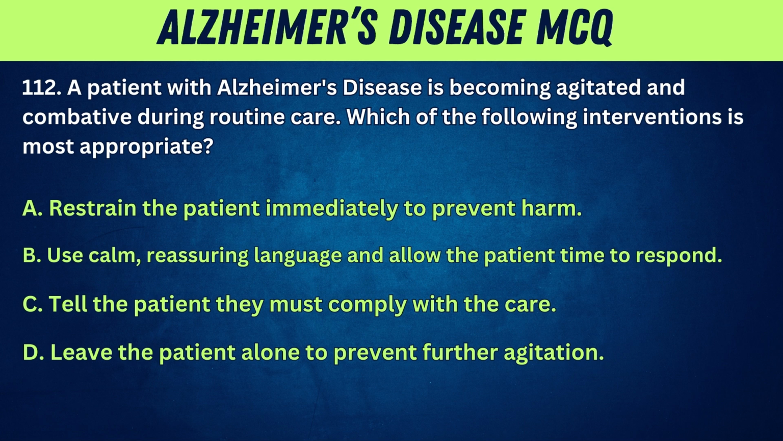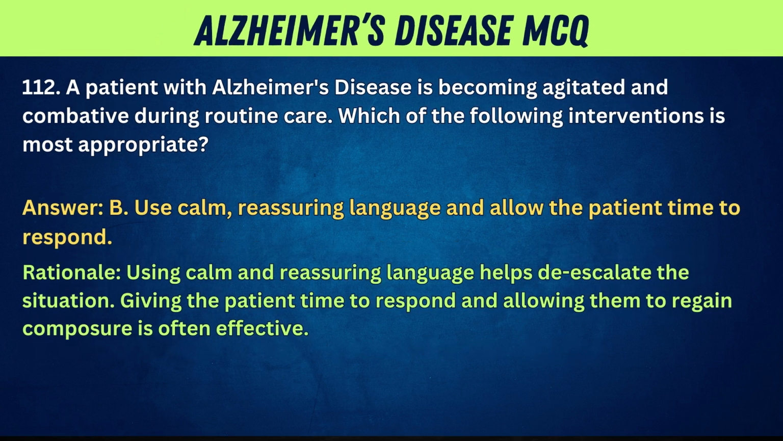112. A patient with Alzheimer's disease is becoming agitated and combative during routine care. Which of the following interventions is most appropriate? A. Restrain the patient immediately to prevent harm. B. Use calm, reassuring language, and allow the patient time to respond. C. Tell the patient they must comply with the care. D. Leave the patient alone to prevent further agitation. Answer: B. Use calm, reassuring language, and allow the patient time to respond. Rationale: using calm and reassuring language helps de-escalate the situation. Giving the patient time to respond and allowing them to regain composure is often effective.